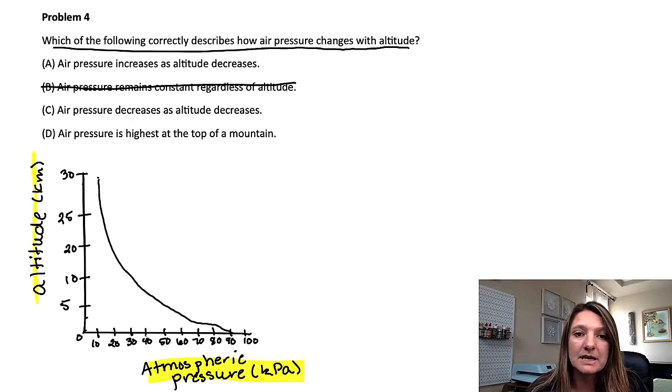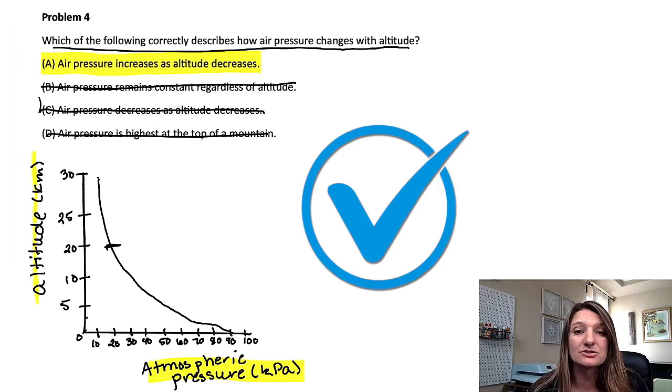Let's look at C. Air pressure decreases as altitude decreases. That will actually give us a line similar to this, which we're not seeing. So we can eliminate that option as well. Okay, and then D, air pressure is highest at the top of a mountain. That would give us kind of a plateau about right there. So that also does not happen. So we are left with A, air pressure increases as altitude decreases, which is our correct answer.